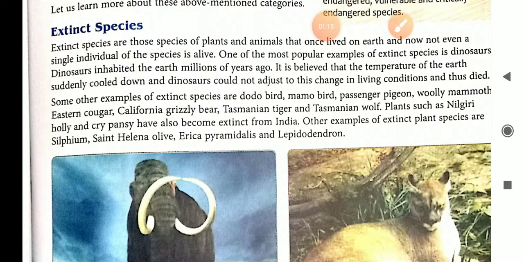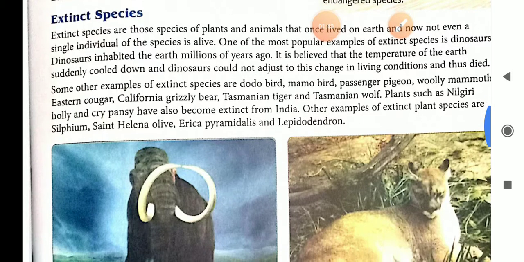Extinct species are those species of plants and animals that once lived on earth and now not even a single individual of the species is alive. That means it is completely removed from the environment. Not a single individual of that species is present on the earth.